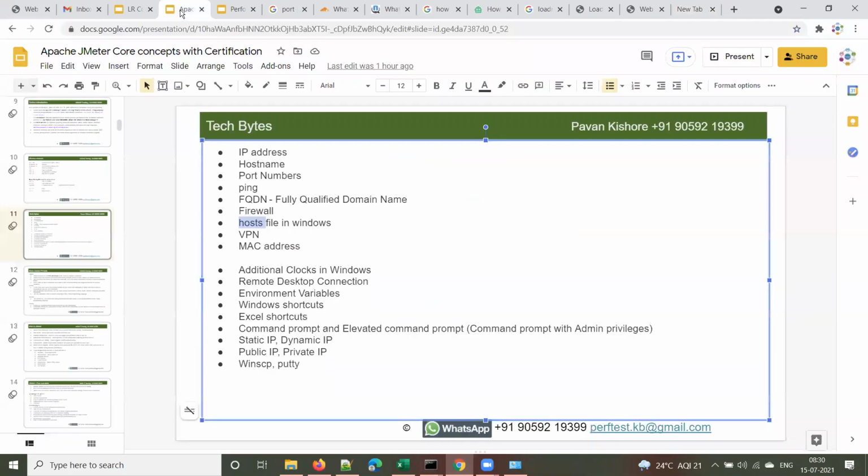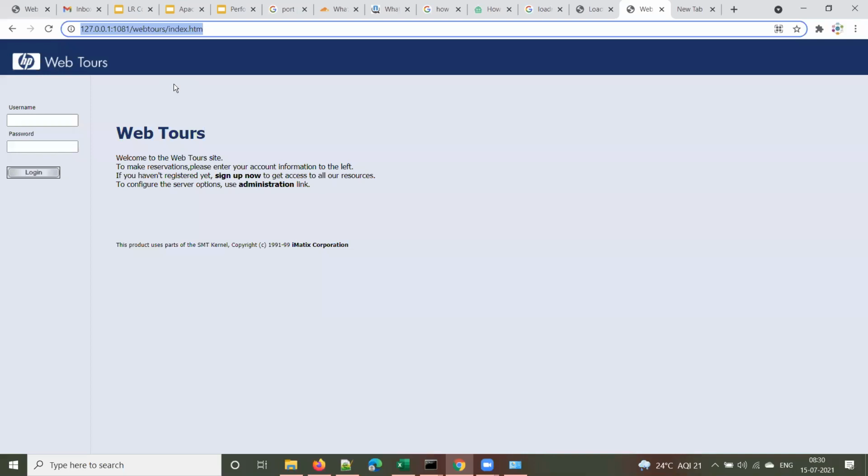Now, is it clear, guys? Any queries? No, Kishore, it's clear. Okay, so I think I jumped from one topic to another, right? So private browser, how come that private? Sorry, one more question. While doing performance testing also, will we do it in private mode, or will we go with a normal browser or an incognito browser? Yeah, good question.